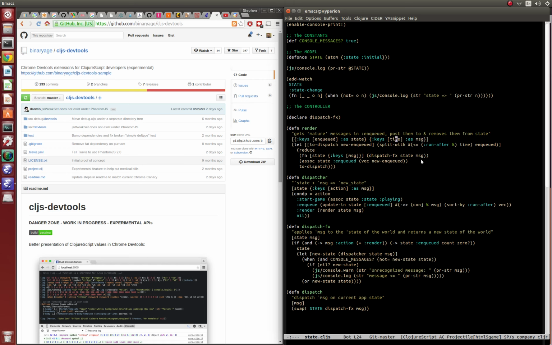That actually seems like a bug to me. I don't think the variable is called time. I think the variable is called run after. We'll look at that a little bit later. Okay, to dispatch new enqueued. So this is, I think, interesting. I don't think I'm making any use of this, so I think that's why that's not really an error.